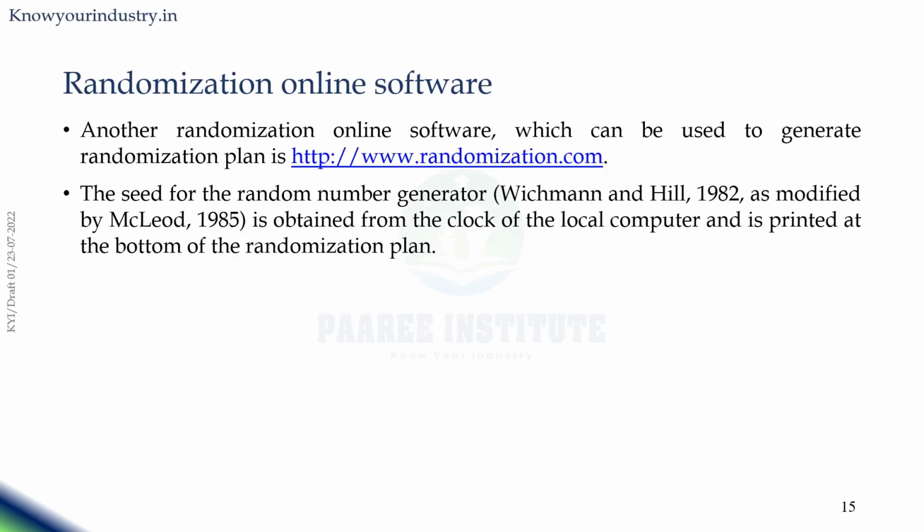You can generate the randomization online using the software on the website called www.randomization.com. Important to note that the seed of the randomization number generator is obtained from the clock of the local computer and is printed at the bottom of the randomization plan.